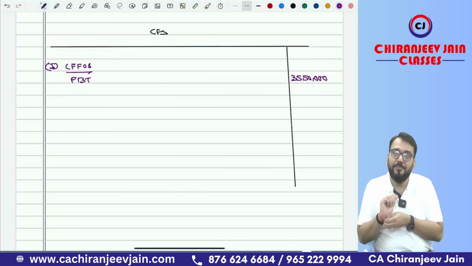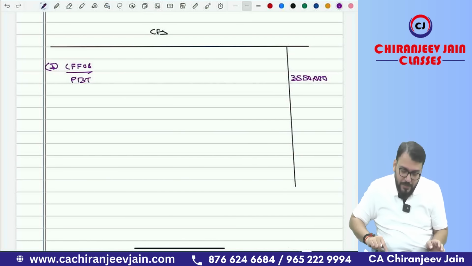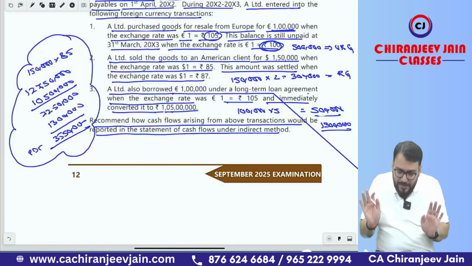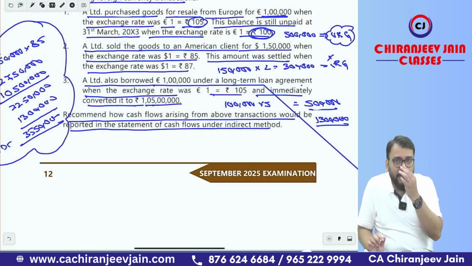Okay, understood. Now just try to understand, there is some exchange gain related to financing activity, and there is one exchange gain related to operating activities. Means there are three exchange gains. For the realized exchange gain, you can say no adjustment is required. Doubt will come for the unrealized exchange gain. So what should we do?